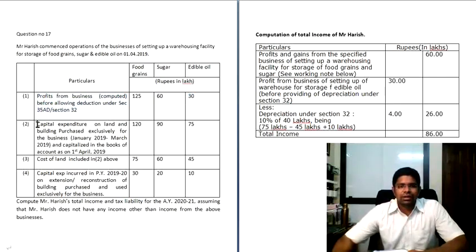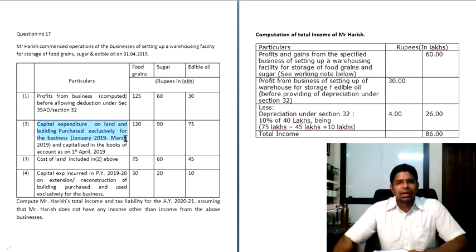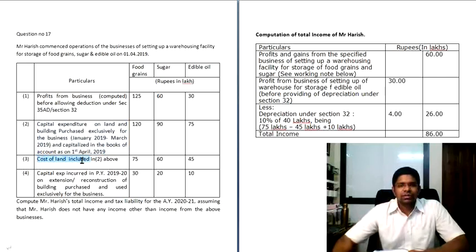And then subsequently you've got capital expenditure on land and building purchased exclusively for the business. This is 120, 90 and 75. However, you have to note that section 35AD clearly specifies any investment made on land, you cannot claim deduction. Now, the third point is telling you cost of land included in 2 above. So, out of 120 lakhs, 75 is the land component. So, you have to deduct 75 from 120 and the remaining amount is permissible at a rate of 100%. That is, you can claim 100% deduction on the remaining amount.